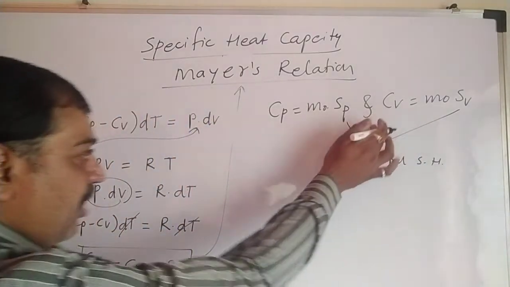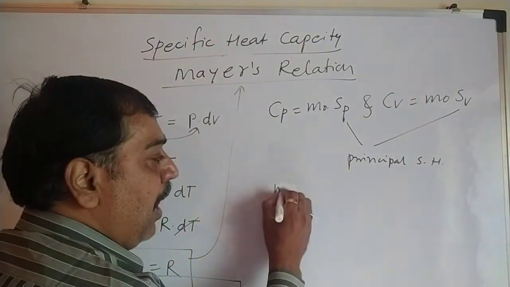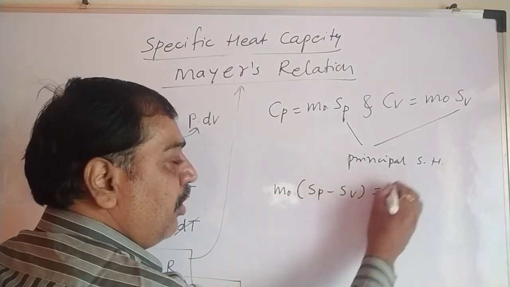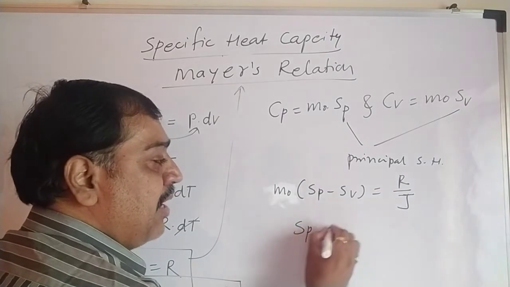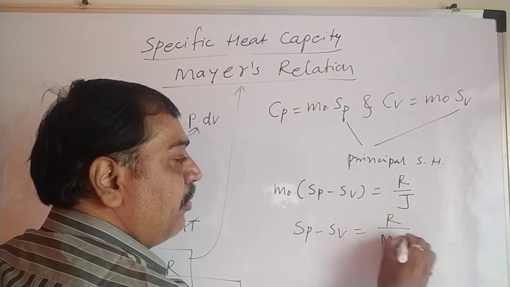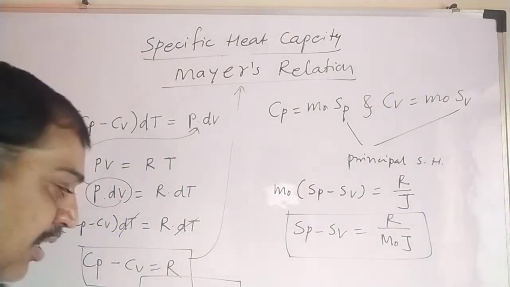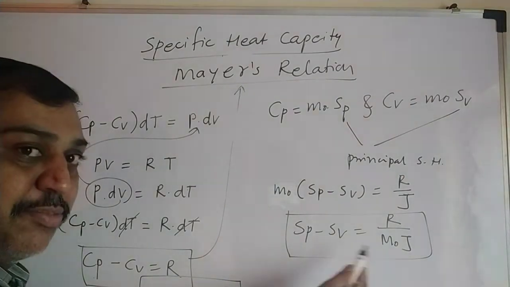So if you put these values in this equation, you can write Cp minus Cv as M0 taken common, (Sp minus Sv) equal to R divided by J. So Sp minus Sv equal to R divided by (M0 into J). This is the relation for principal specific heat.